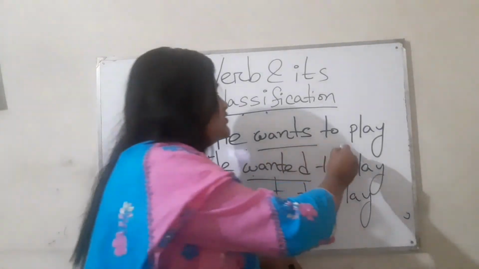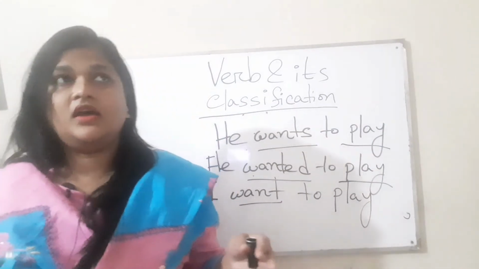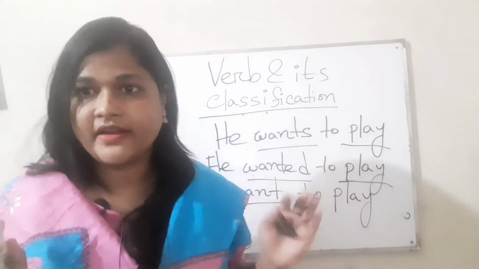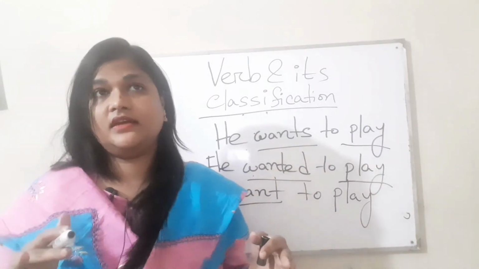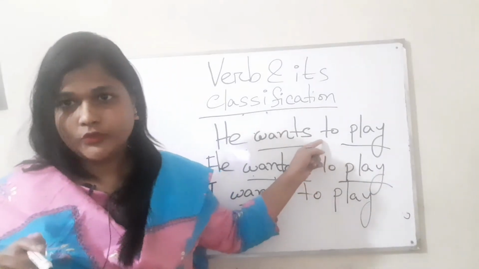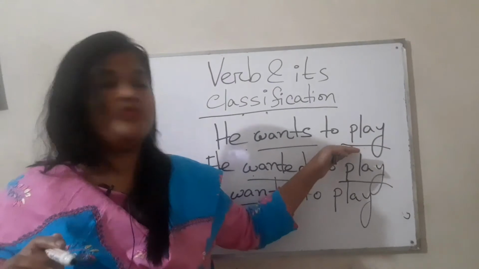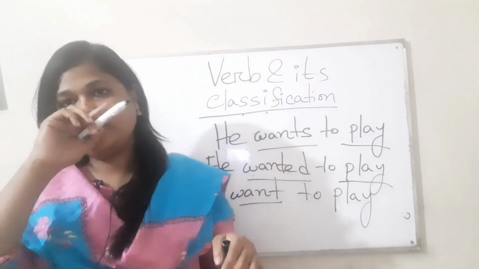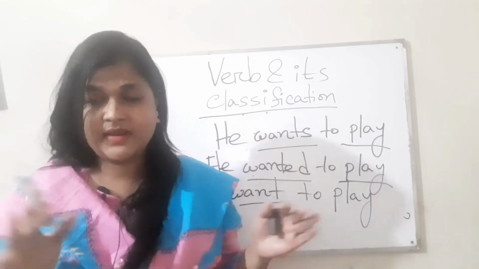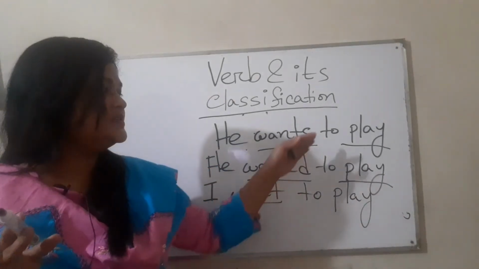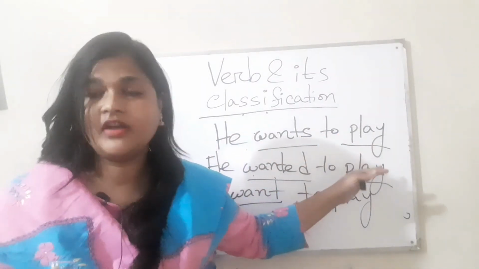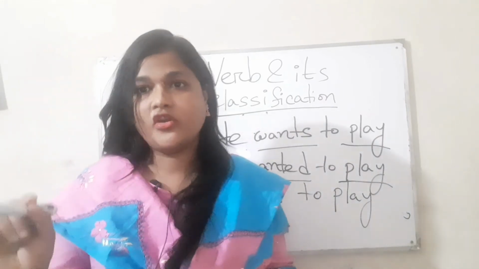But this word has not been changed. Why has this word not been changed? Because this is a non-finite verb. And why is play here a non-finite verb? Here the word to has been placed before the main verb play. Whenever you find the word to placed before the principal verbs, most of the time it is infinitive, that means non-finite verb. Infinitive is a branch of non-finite verbs.